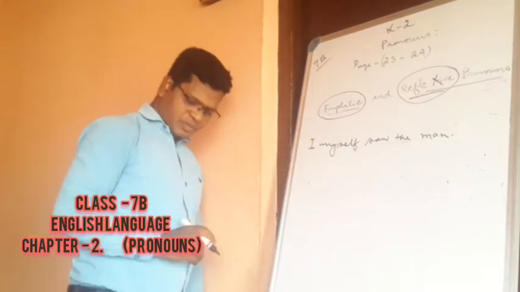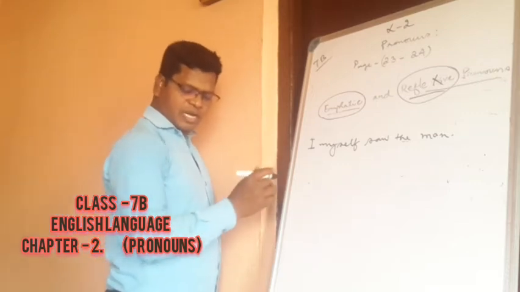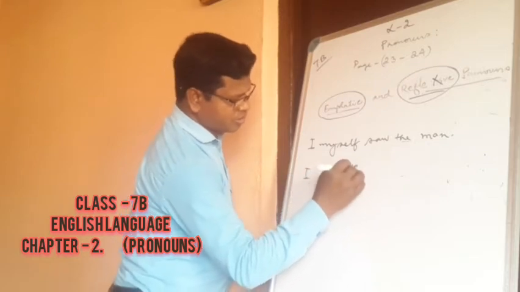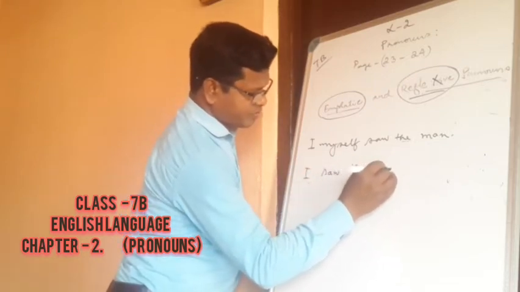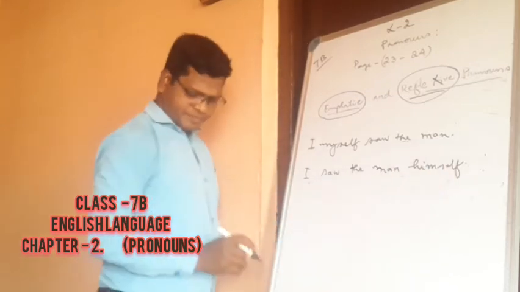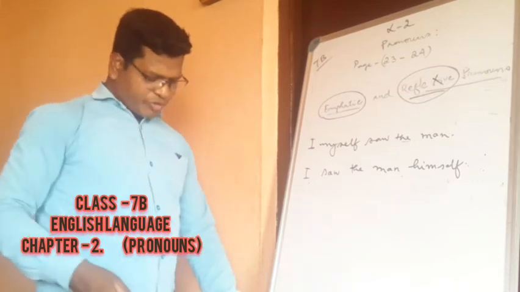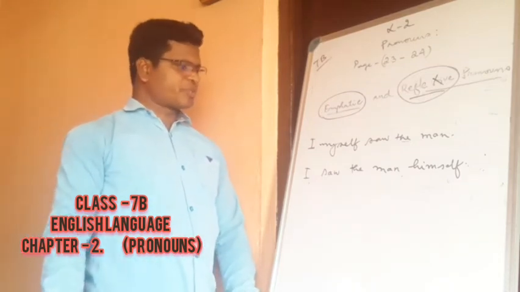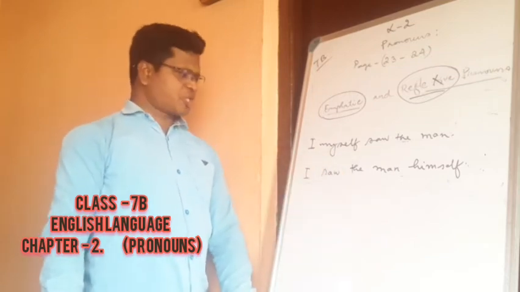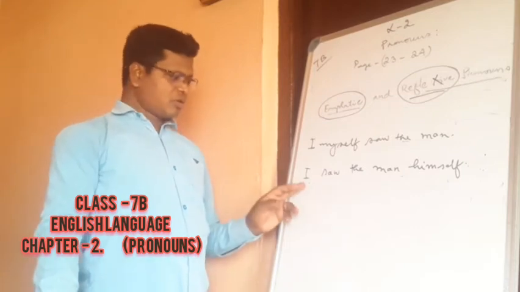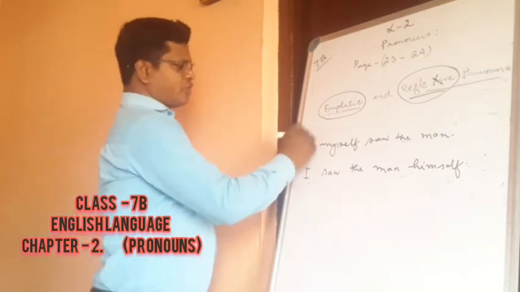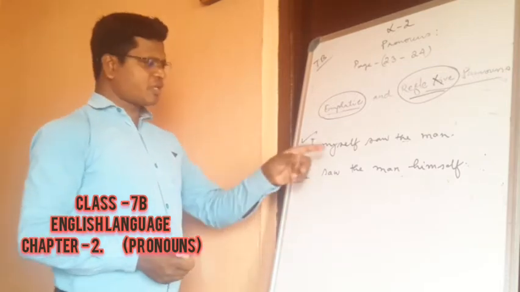And the other one is I saw the man himself. Which do you think is more appropriate among these two sentences: I myself saw the man, or I saw the man himself? Of course, we will go with the first one because it is the right way it is said.